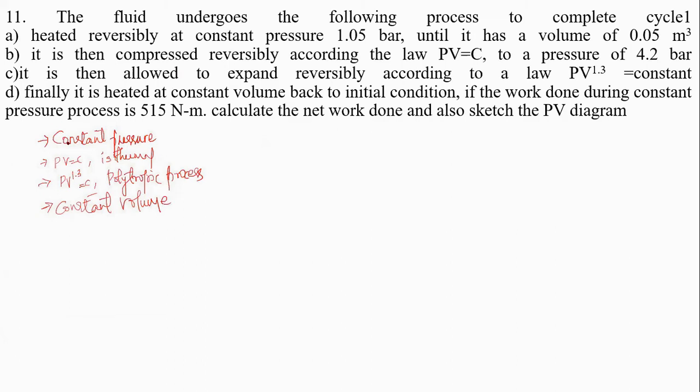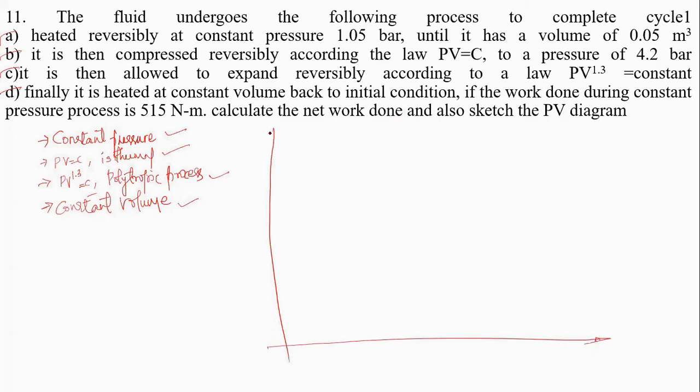See, the fluid undergoes the following processes to complete a single cycle. What are those four processes? The first process is constant pressure, second is isothermal, the third one is polytropic, and fourth one is constant volume. Now I don't know whether it is expansion or compression. If you know compression and expansion properly, then you can write a better PV diagram. The PV diagram in this cycle carries maximum marks, approximately 2 marks in your scheme.